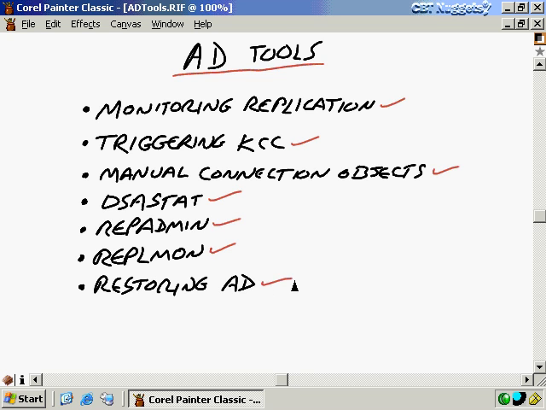And then finally, we'll conclude with restoring Active Directory. What if something goes wrong? Well, you need to do either an authoritative or a non-authoritative restore, and we'll discuss the differences between the two and show you how to do them.